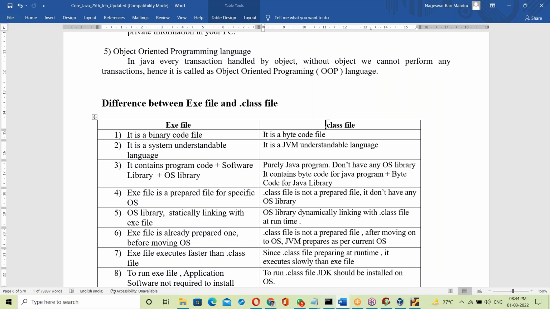See, my knowledge and my experience are different here. Yes, I worked on embedded C and on Linux base, a lot of experience. I'm sure that if you check any website, you can't get this much information about platform independence, about the exe file and the .class file. Even no trainer will explain this much. So my experience is more than Google. Even Google will not give that much information. I'll give those concepts and explanations. That is the level of my experience.